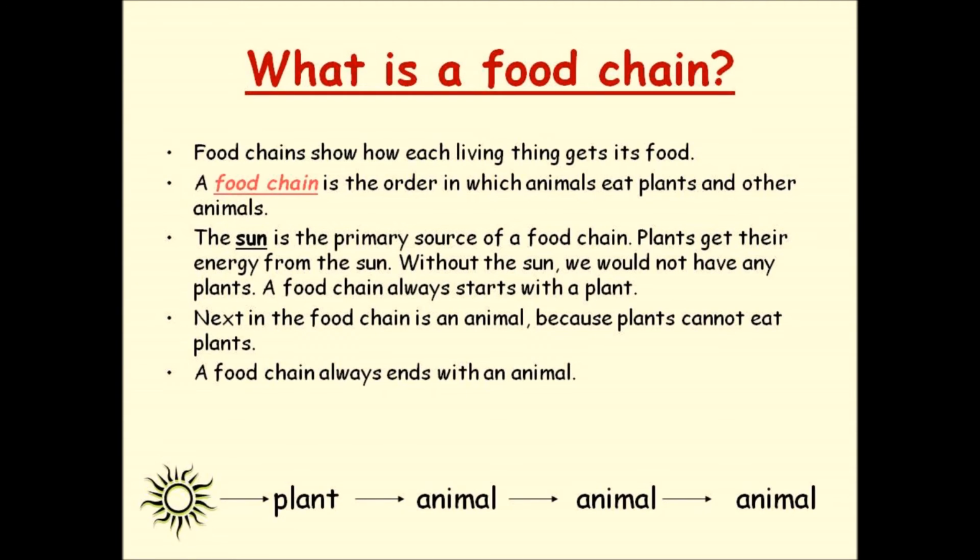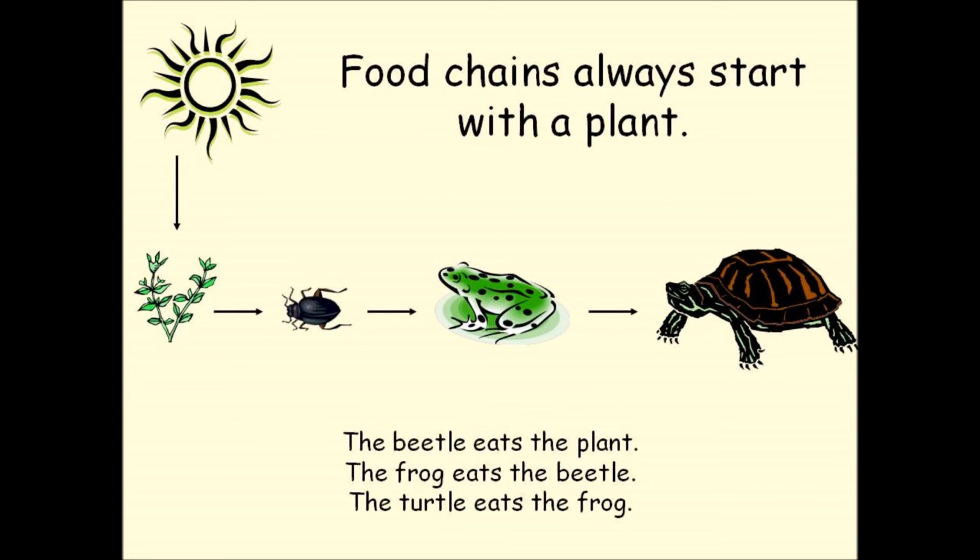Food chains show how animals and plants get their food. Food chains always start with the sunlight. Then we have a plant, then a herbivore animal that eats the plant, and then one or several carnivore animals that eat herbivore animals that eat the plants that absorb the sunlight. Let's see some examples of food chains.